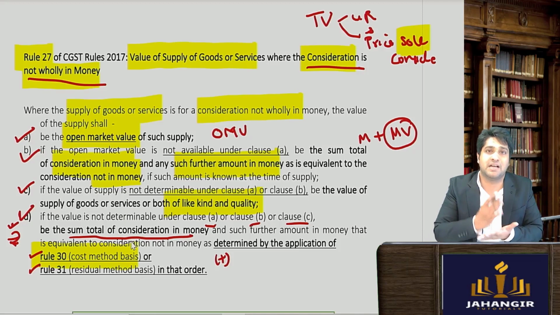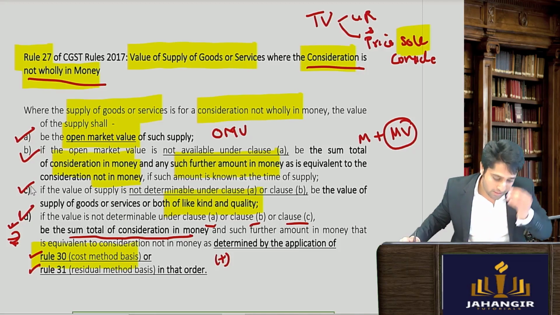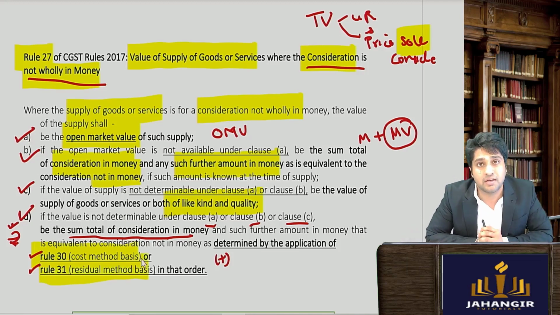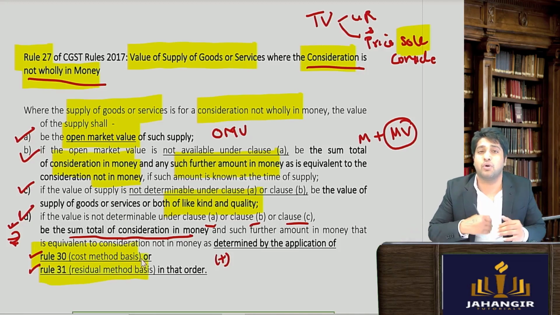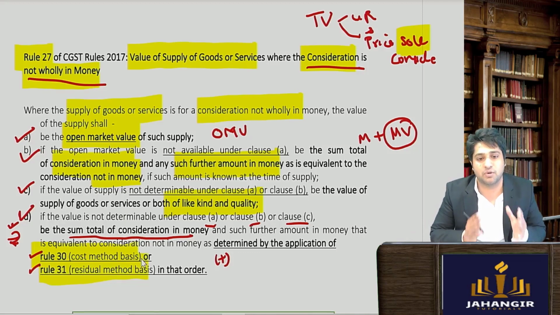So cost plus 10% profit will be the value of the goods, and if that also cannot be done, then we will apply rule number 31, which is a residual value, also called the best judgment rule. Now this I have just read it the way it is.